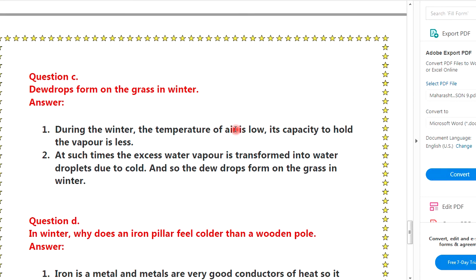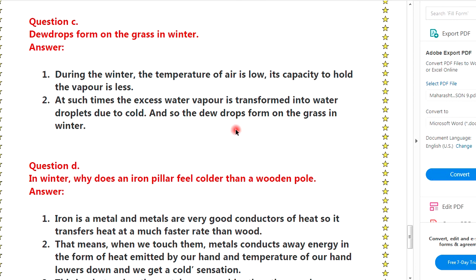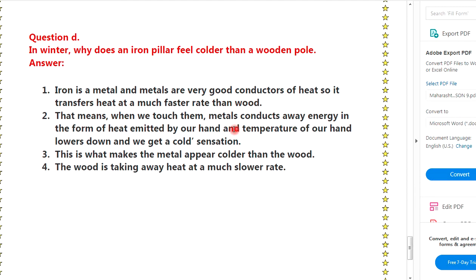Question number C. Dewdrops form on grass in the winter. Answer. During the winter, the temperature of the air is low, so its capacity to hold vapor is less. At such a time, the excess water vapor is transformed into water droplets due to cold, and so dewdrops form on the grass in the winter.